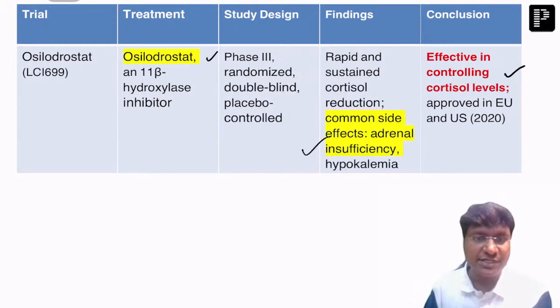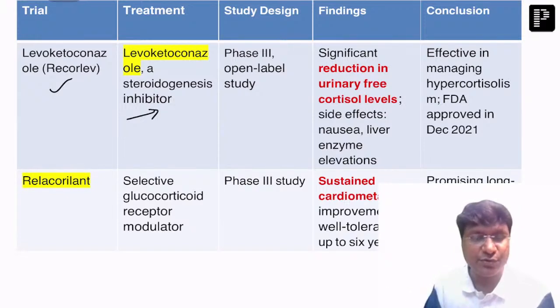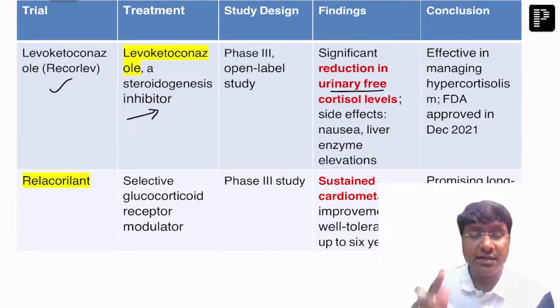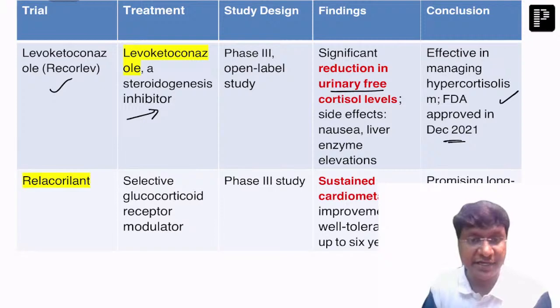Then we have new molecules in the trials which have come up, that is levoketoconazole, right? Levoketoconazole is a steroidogenesis inhibitor. It also inhibits the enzymes required for the synthesis of cortisol. You can make out the effect of levoketoconazole when you check the urinary free cortisol levels, they are being reduced, right? This levoketoconazole is effective in managing hypercortisolism, and it was approved in December 2021. So this is about levoketoconazole.